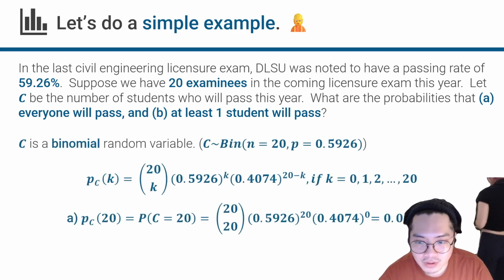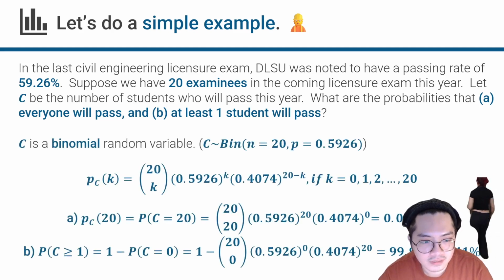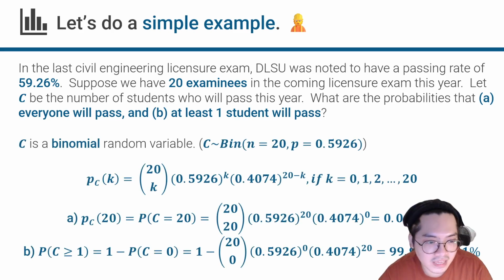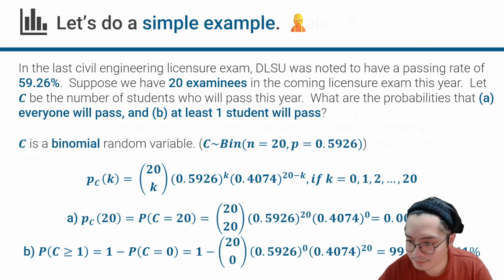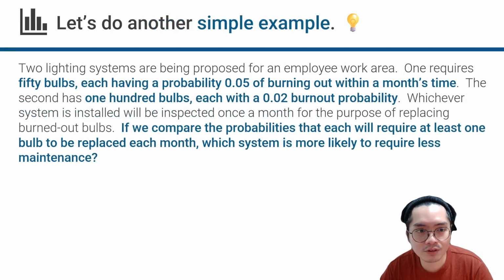That is our computation. There it is. So what they did in here was at least one student will pass. Okay, now let's do another example.